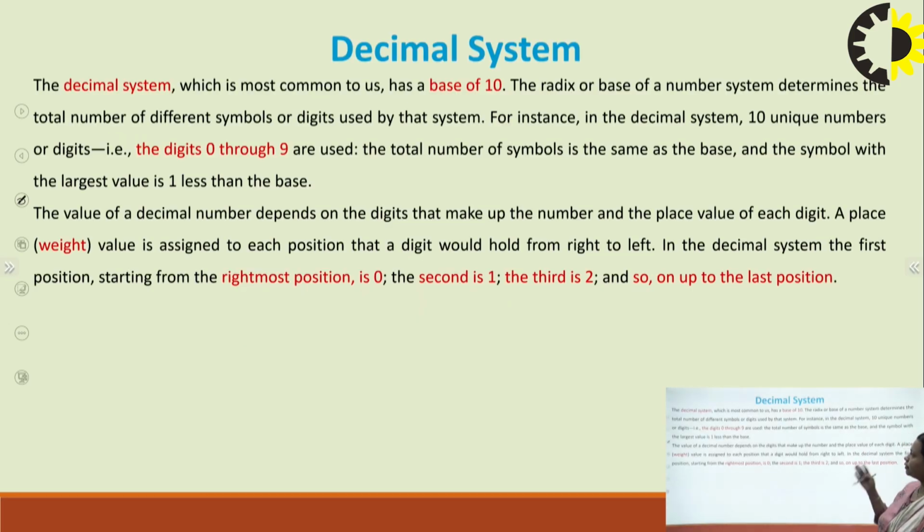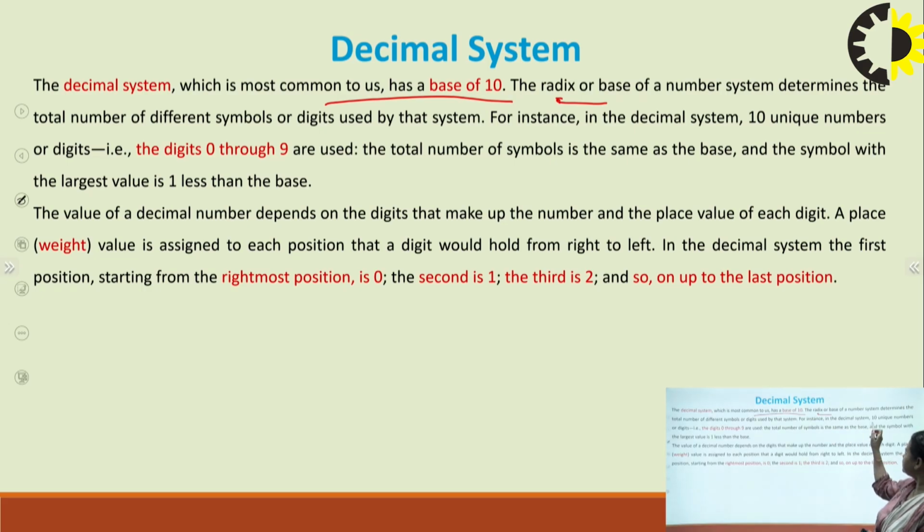Now I have tried to cover some important things about the different number systems. First I have talked about the decimal number system, which is very common to us. It has base 10, right? We can say radix as well. The radix or the base of a number determines the total number of different symbols or digits used by that system, right? With the help of base or radix, we can determine the number of symbols that particular system is using.